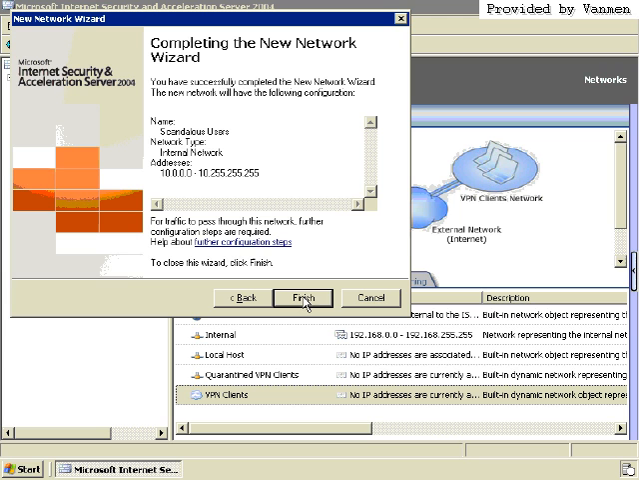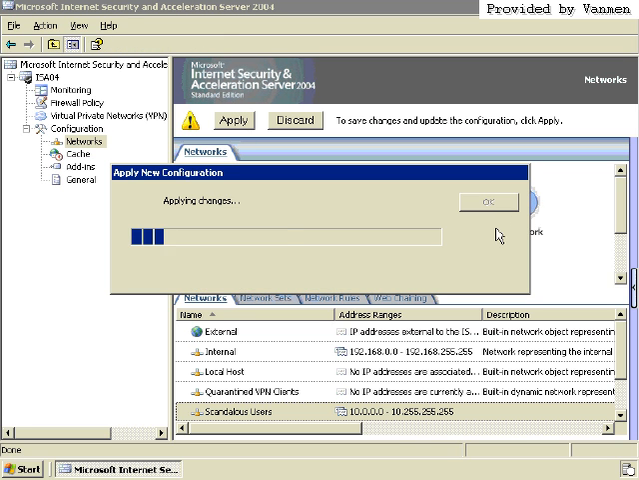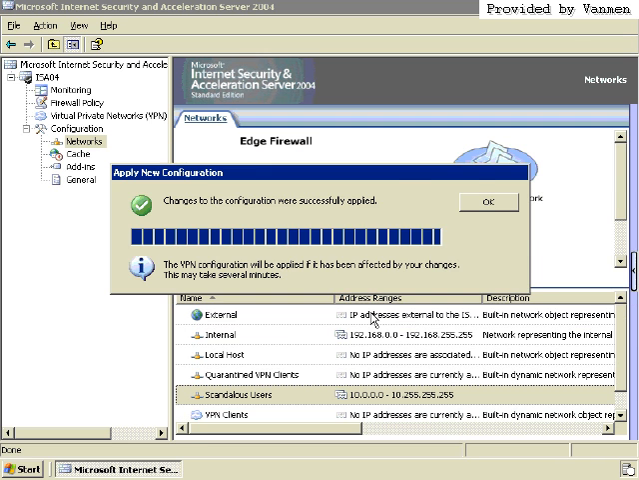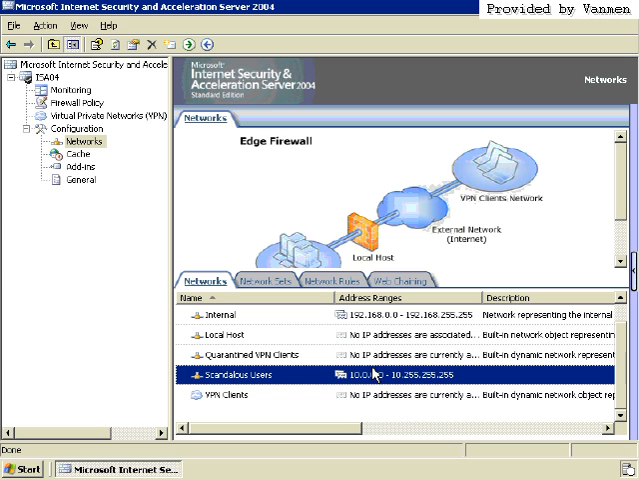So I'm going to click Next, and right there it says, okay, I'm going to create this internal network called Scandalous Users, encompassing the addresses of 10.0.0.0 through the end of the range. I click on Finish, Apply. This configuration goes through, and then I should have a new network that my ISA server knows about. That will be the Scandalous users.